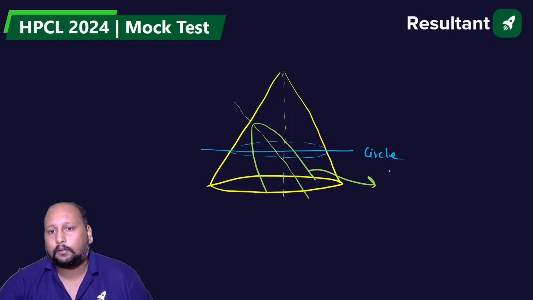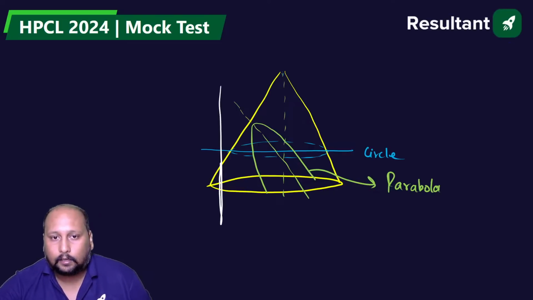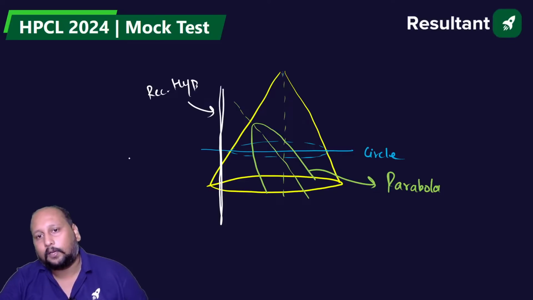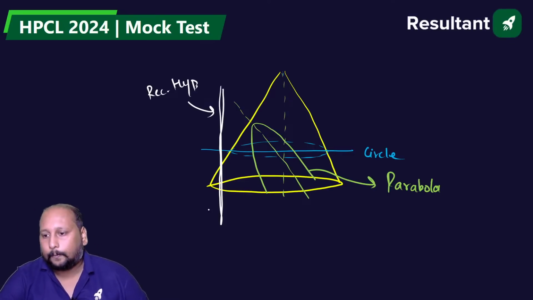This will be a parabola, right? If you increase this inclination exactly to 90 degrees, we'll have a rectangular hyperbola. Between this we'll have a hyperbola, and between circle and parabola we'll have the ellipse. Okay, right?